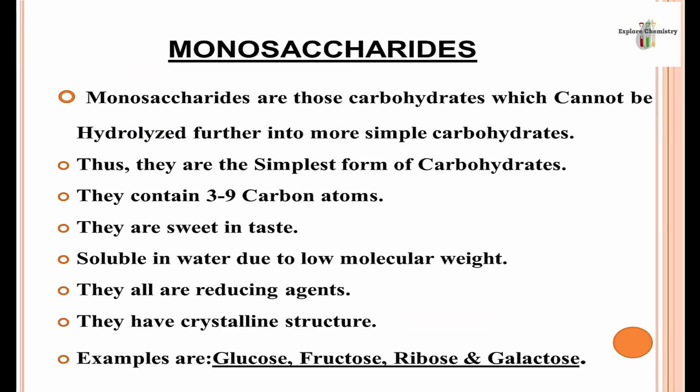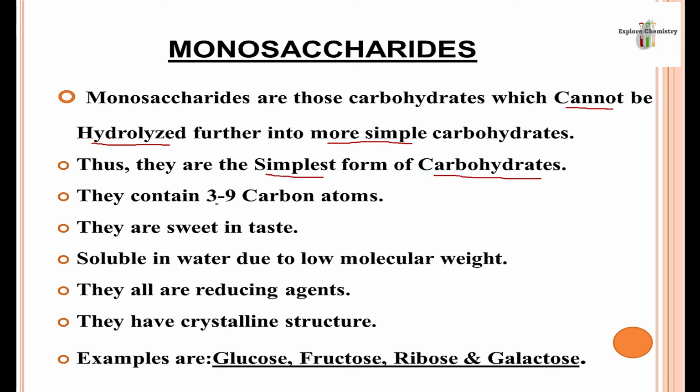Now we are going to discuss some properties of monosaccharides. Monosaccharides are those carbohydrates which cannot be further hydrolyzed, or which cannot be broken down into simpler substances. Other carbohydrates can hydrolyze, meaning they can react with water and produce smaller carbohydrates or monomers. But monosaccharides are already monomers, they cannot be hydrolyzed or broken down further. Therefore, they are considered the simplest form of carbohydrates.